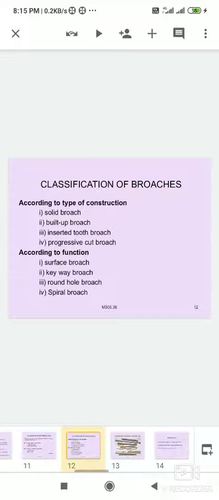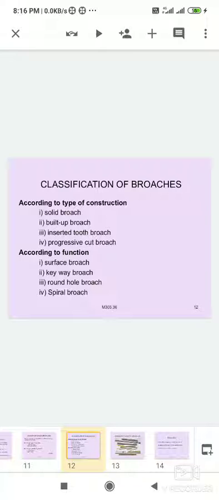And solid broach, it is made in a single piece. Solid broach means it is a strong material, and built up broach is made of several sections. Inserted tooth broach means a series of teeth of increasing sizes are inserted in a block of steel.